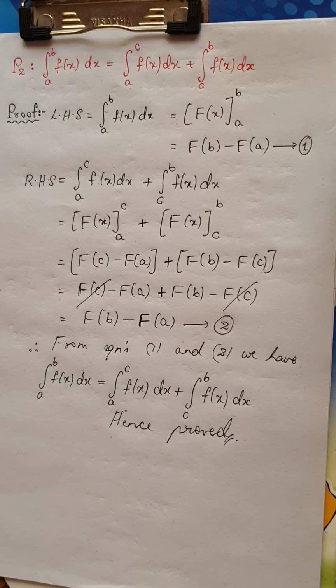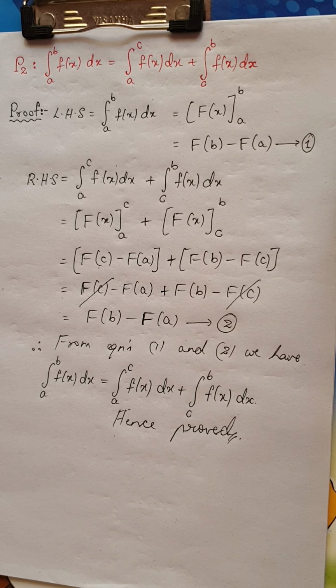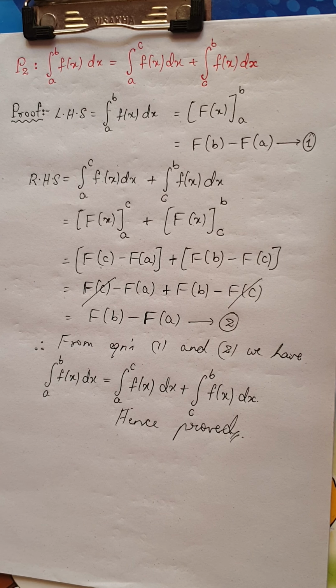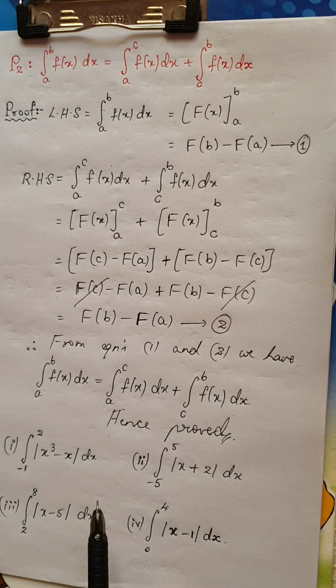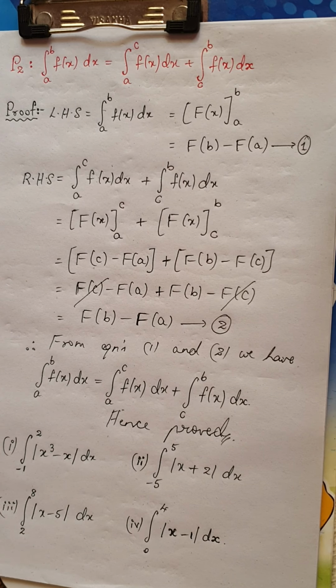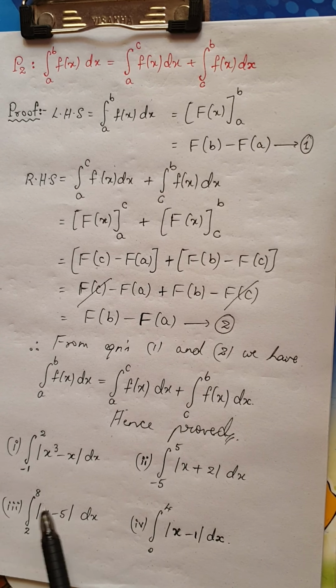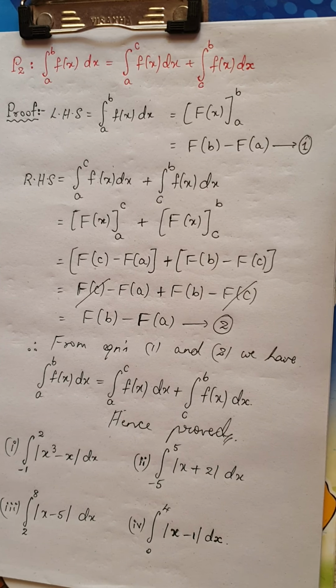So proof part is very simple. There are chances of this property being asked in your examination along with the problems, but until now he has not asked this property even once for 6 marker questions. The questions which can be asked on this property are as follows. These are the problems which can be asked along with this property if it is asked in the examination. But as good news, this question has never been asked until now, and I hope even this is not asked for the year June 2021. But there are no rules that it should not be asked.